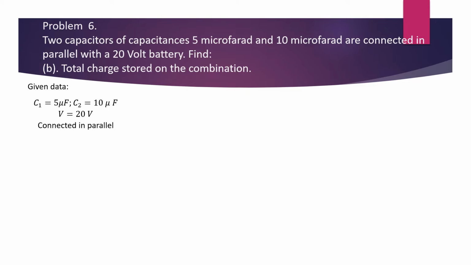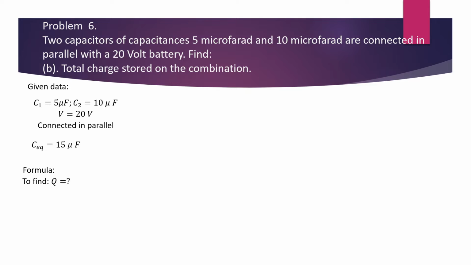So problem 6 again, part B, total charge stored on the combination. So given data is same as before for the same problem. The C equivalent that we calculated in the previous part is 15 microfarad.